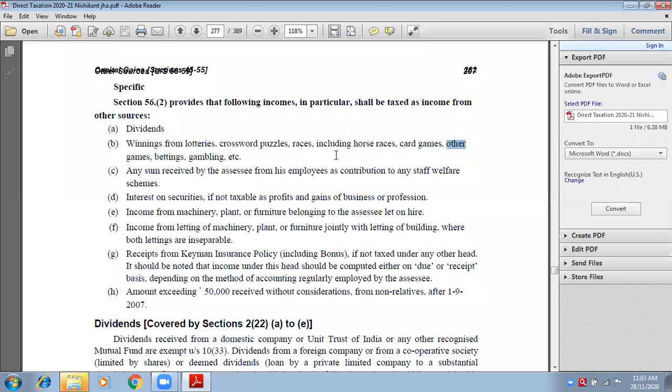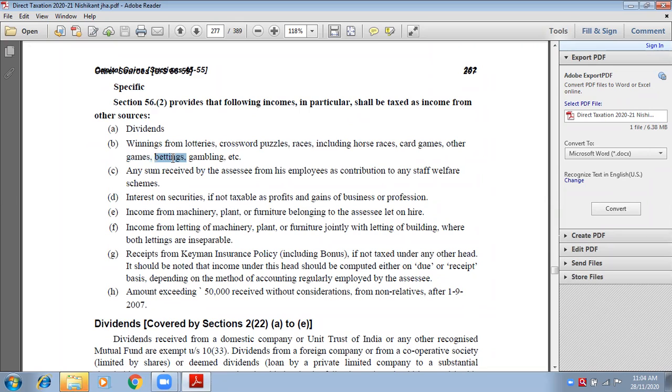Kaun Banega Crorepati. That is the biggest TV game. I mean, it is published in the television, and you earn out of that. So how many people are there who play this game and have earned huge amounts of profits from these type of games. Kaun Banega Crorepati, it is just an example that I'm giving you. It is the biggest TV game show.